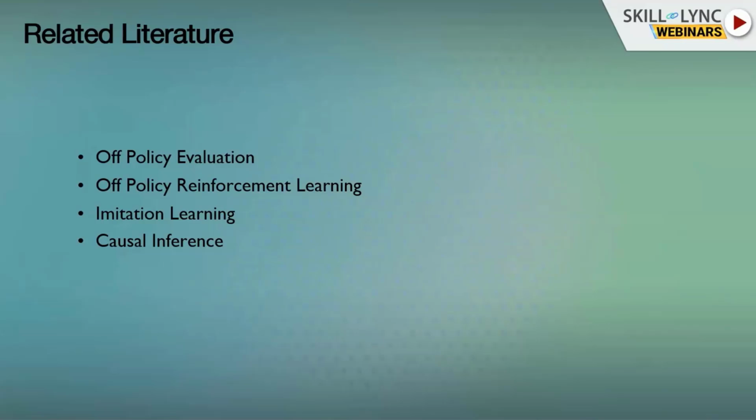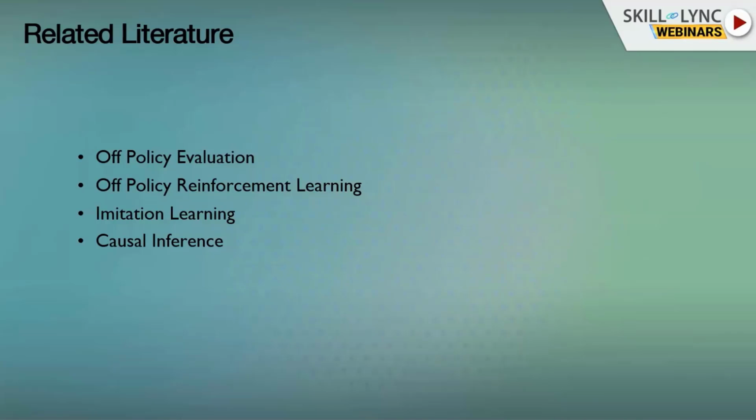Imitation learning asks the question of what to do with offline data which we know is optimal. So if we have offline data with an expert playing in it, we just want to imitate this expert. There's no reason to try to learn a better policy than the data, because we know the data is good, so we can just try to imitate it. Other than that, we have causal inference.